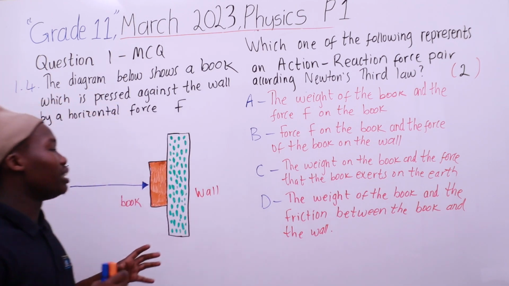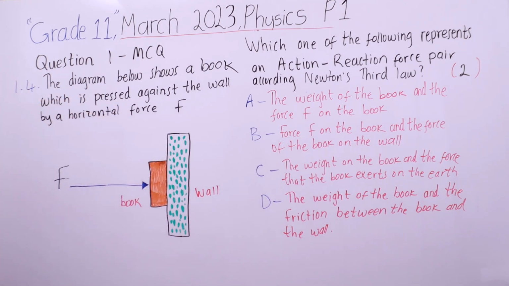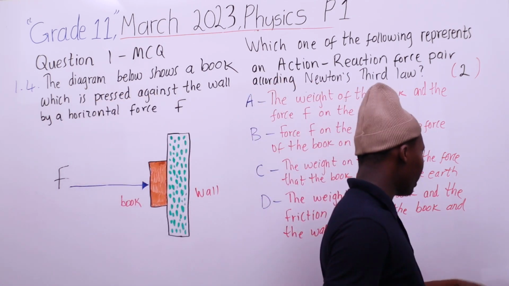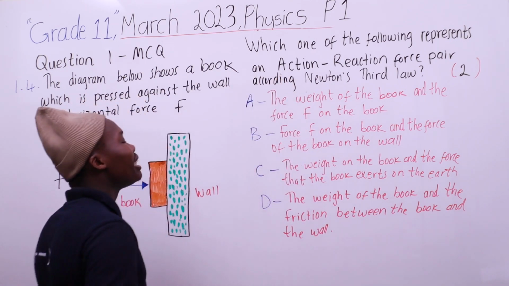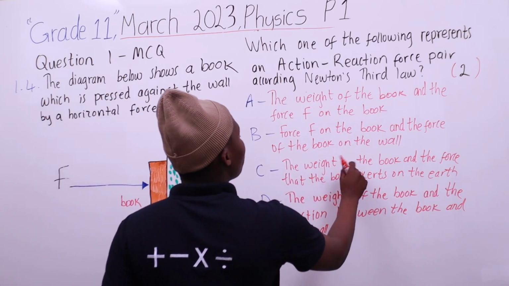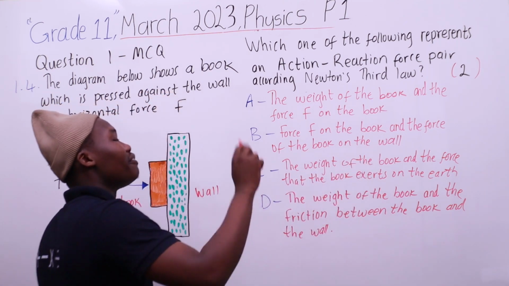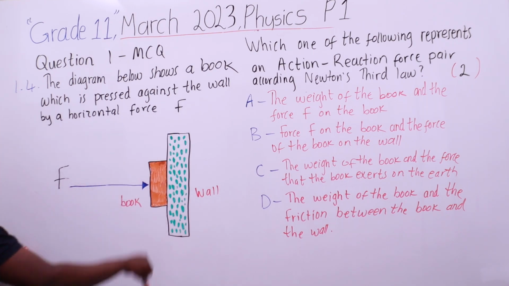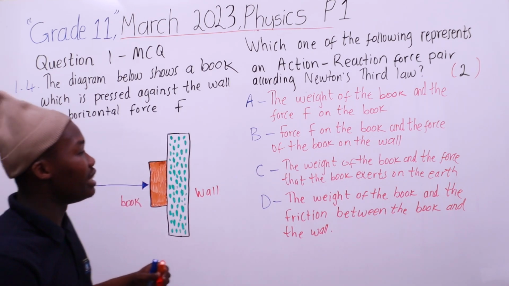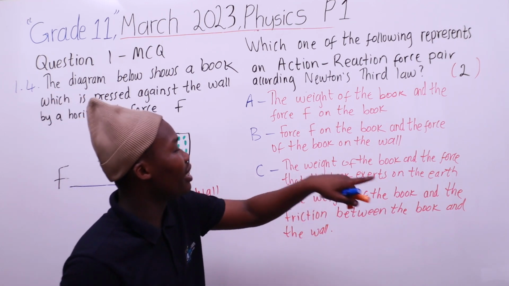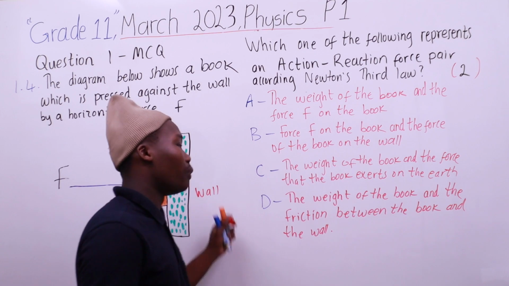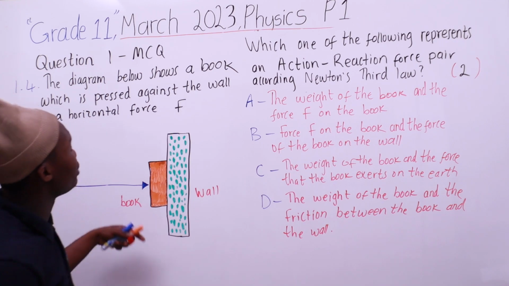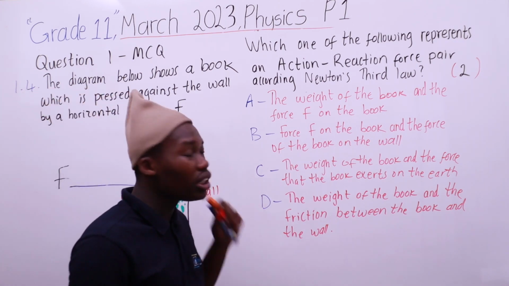But still, in this case we cannot choose the weight of the book and the force that the book exerts on the earth, because they are in the same direction. The weight is downwards, and the force that the book exerts on the earth is the weight value.